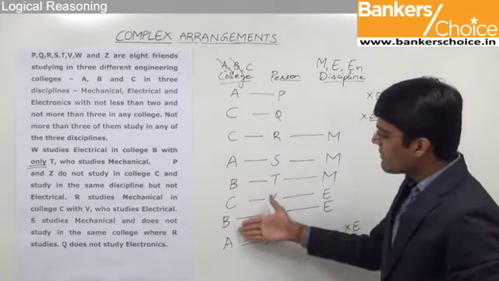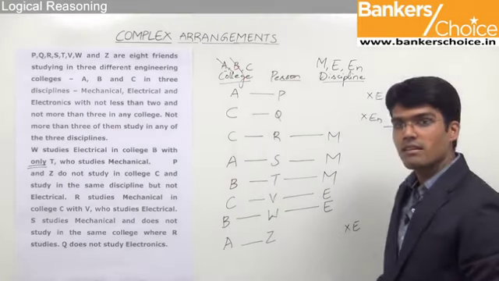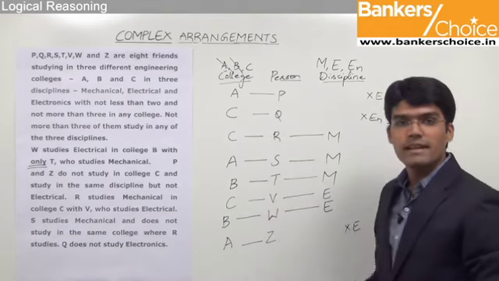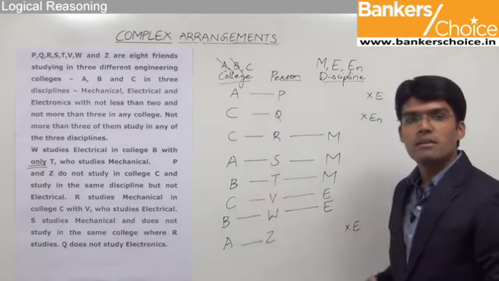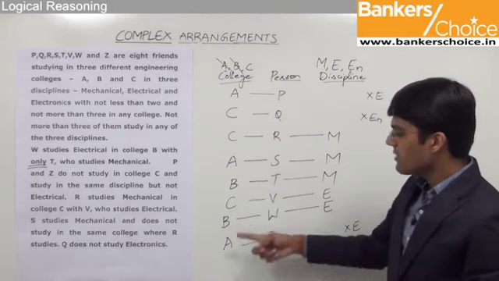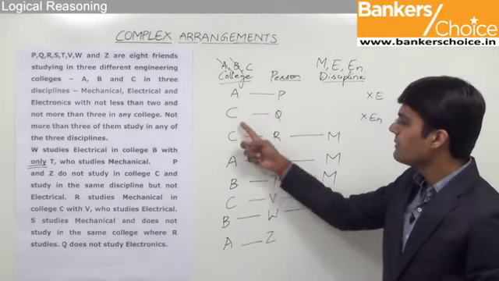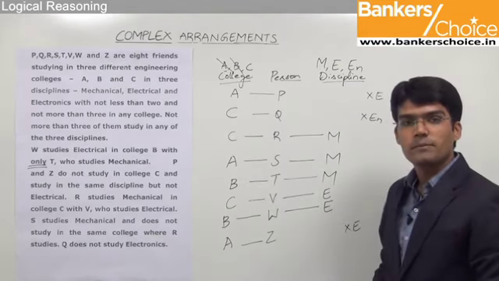So with this, we are able to complete the arrangement of colleges. As you can see, we have satisfied the given conditions, that is there should be minimum 2 and maximum 3 for any of the colleges. So there are 3 students in college A, only 2 in college B and 3 students in college C.